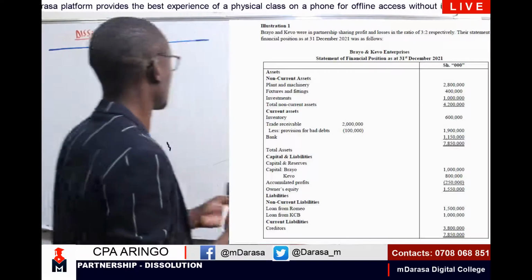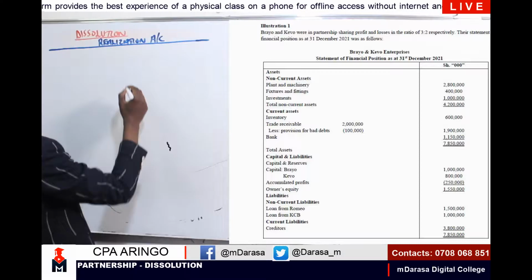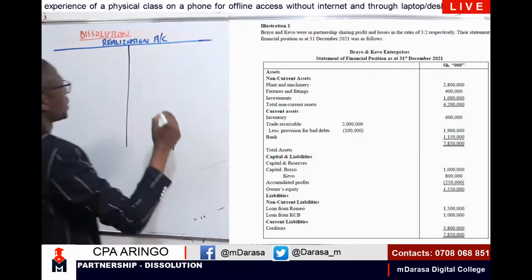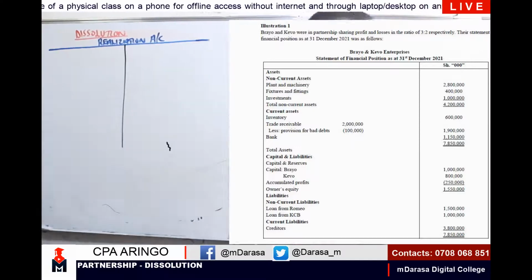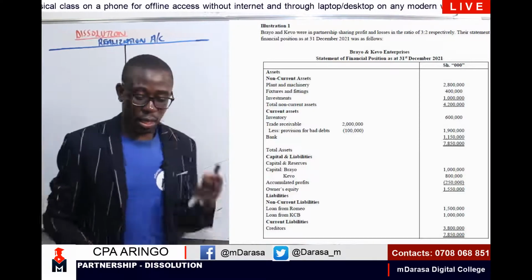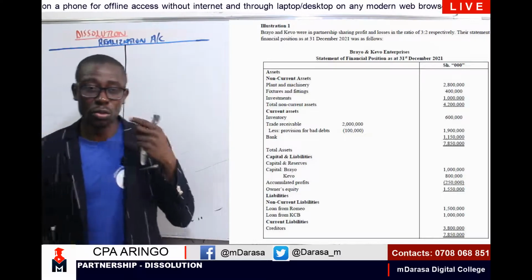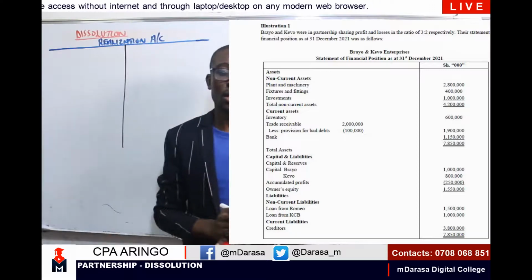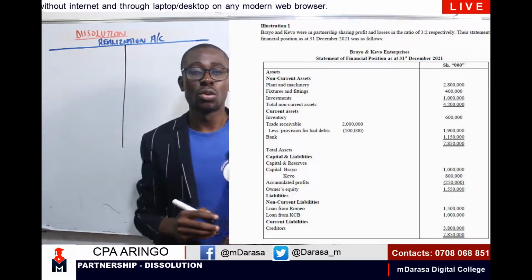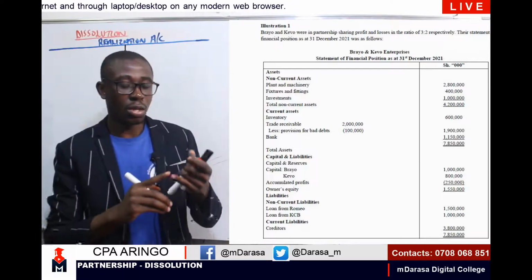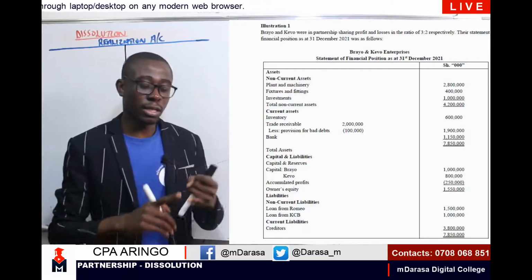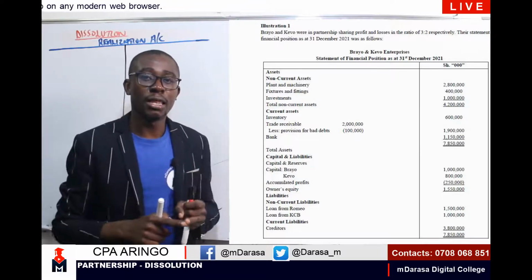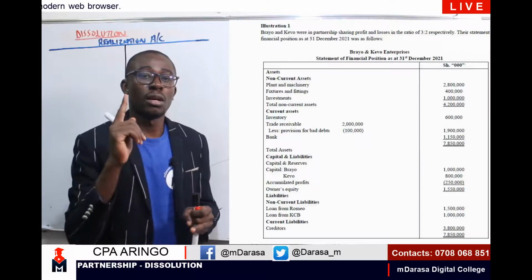This is how we can prepare a realization account. Having mentioned that, of course, I'll be having my data. So the number one entry that you're supposed to do is to write off all the assets at their book values. What we need to do, my good student, is to debit our realization account and credit the individual assets accounts. That will be our first entry.